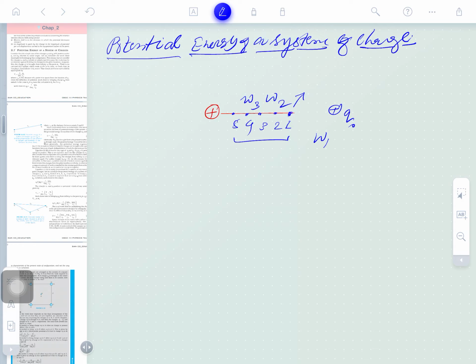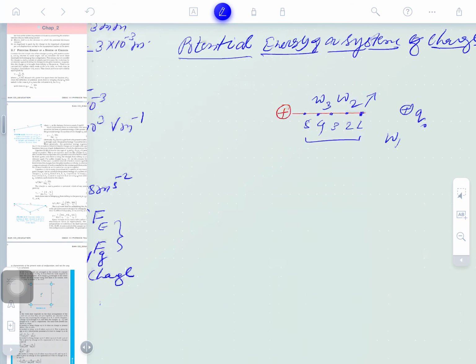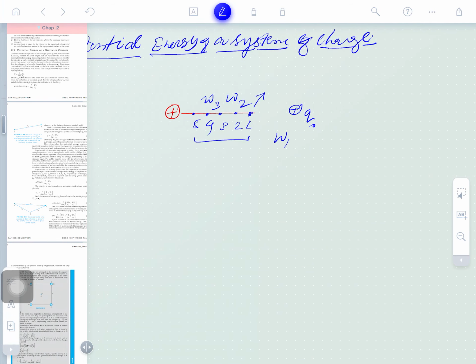This is the work done by you. So simply, we can understand that at every point there is different potential energy. The potential energy is the amount of work done to set this charge at that point. So we are to find the potential energy due to a system of charges.